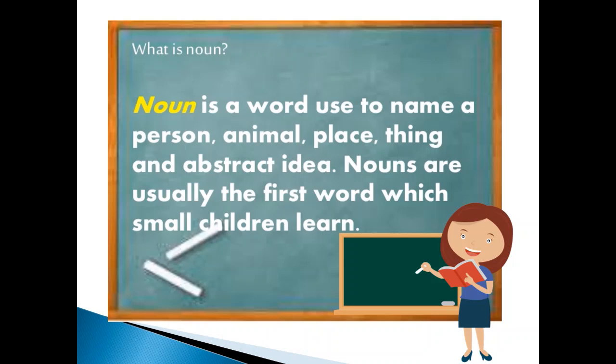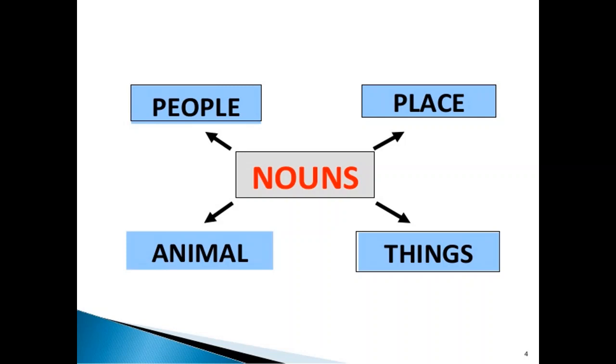Everything in the world has a name. All the names are naming words and are called nouns. A noun is the name of a person, place, animal or thing.